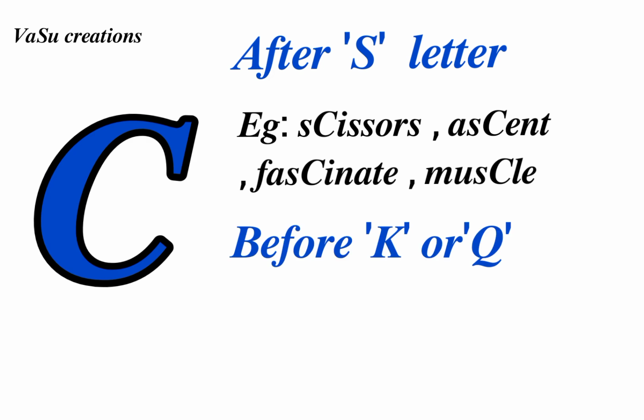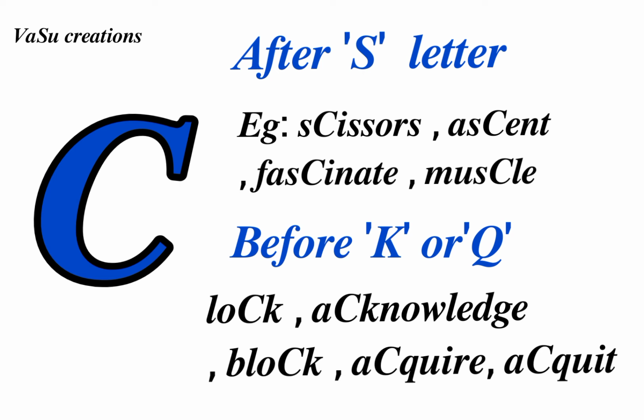And if we see the next condition, C will not be pronounced if it comes before K or Q, like lock, block, acknowledge, acquire, and acquit, etc. If we see the above words, then we will observe that in every word C is silent before K or Q.